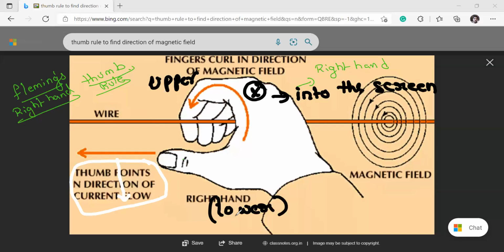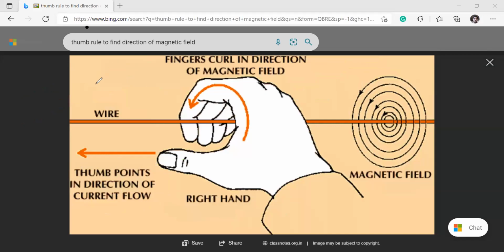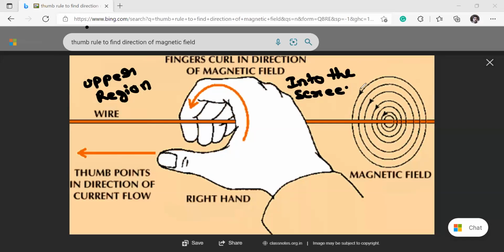Did you place your thumb along the wire? This is the upper region. In the upper region, are your fingers going into the screen? That means your fingers are going away from you, right? Since your fingers are going away from you, they are going into the screen. The direction of magnetic field is into the screen. Is it clear? So in the upper region, into the screen.